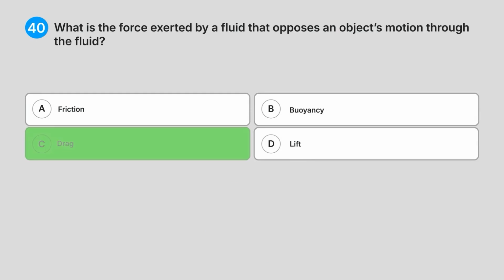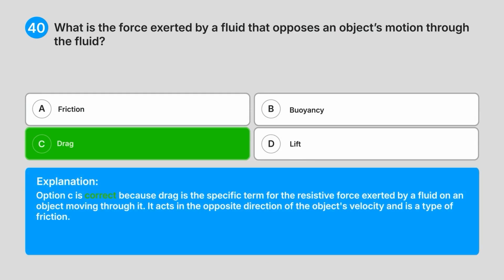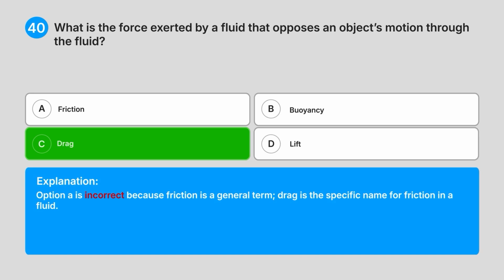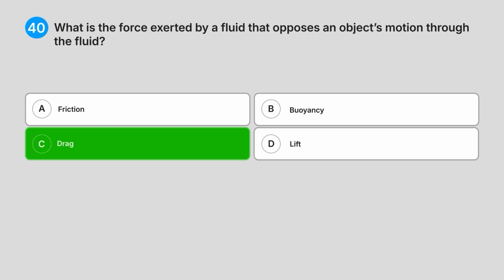Correct answer, C. Drag. Explanation. Option C is correct because drag is the specific term for the resistive force exerted by a fluid on an object moving through it. It acts in the opposite direction of the object's velocity and is a type of friction. Option A is incorrect because friction is a general term. Drag is the specific name for friction in a fluid.